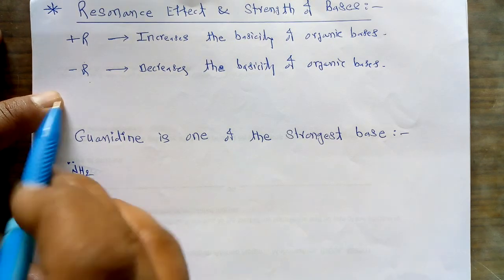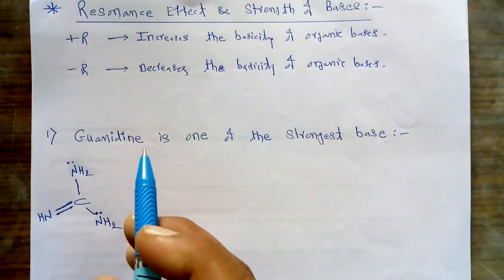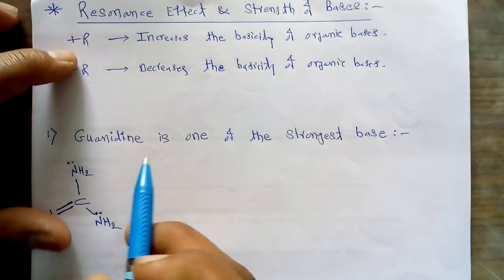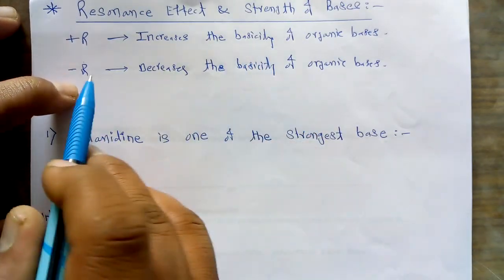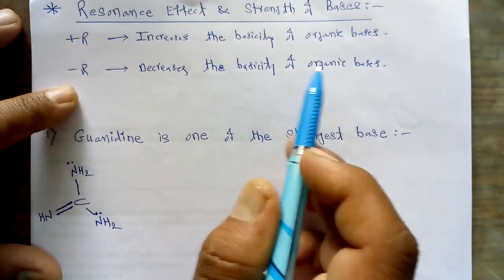So these two important effects are there, plus R and minus R. Plus R is directly proportional to the basicity of the organic bases, while minus R is inversely proportional to the basicity of the organic bases.